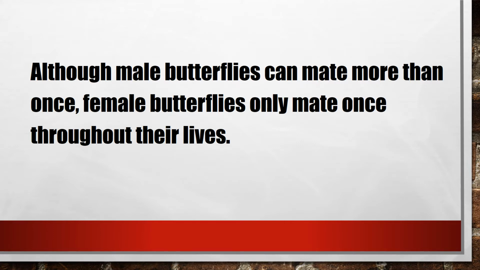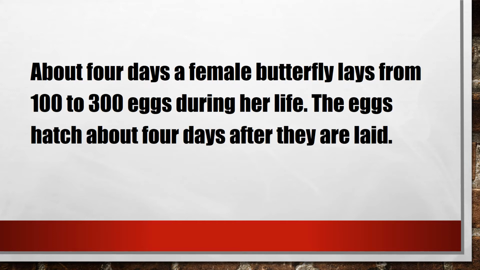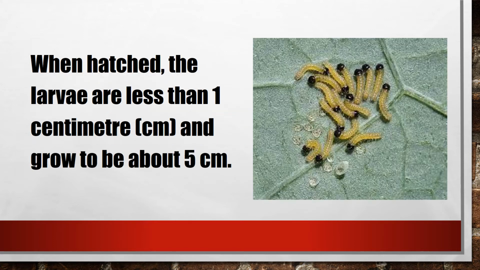Although male butterflies can mate more than once, female butterflies only mate once throughout their lives. A female butterfly lays from 100 to 300 eggs during her life. The eggs hatch about 4 days after they are laid. When hatched, the larvae are less than 1 centimeter and grow to be about 5 centimeters.